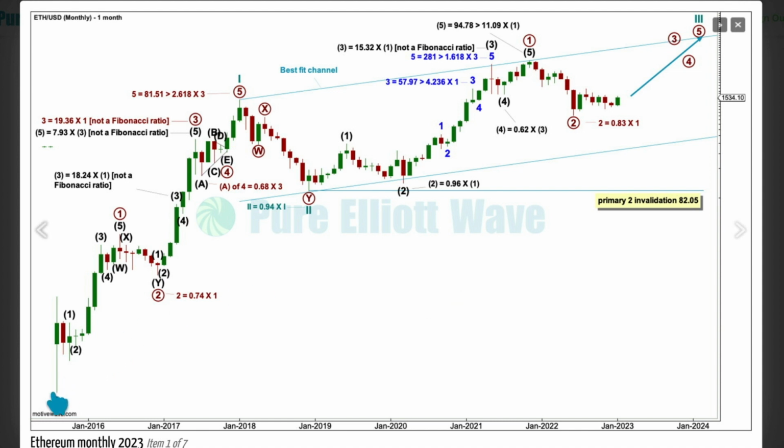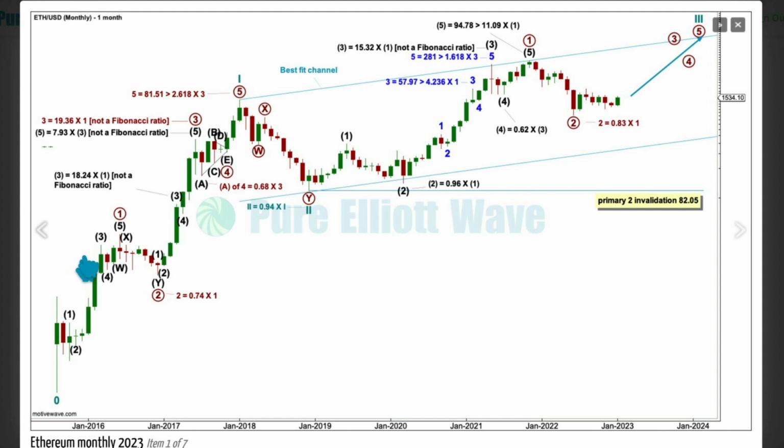Okay, this is the monthly chart. This is the full price history of Ethereum. I'm now using CryptoCompare data, but it pretty much agrees with Yahoo Finance data. From the inception back here in 2015 to this high here in 2018, for Ethereum, I can see a very good looking 5-wave impulse. I probably need to fix my labels of intermediate 1 and 2. Intermediate 1 should be here, intermediate 2 should be down here.